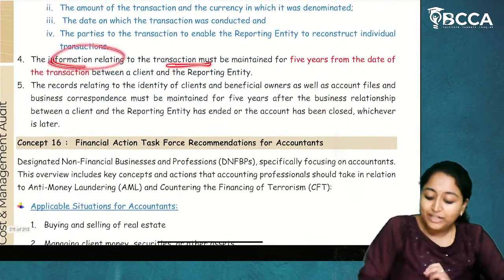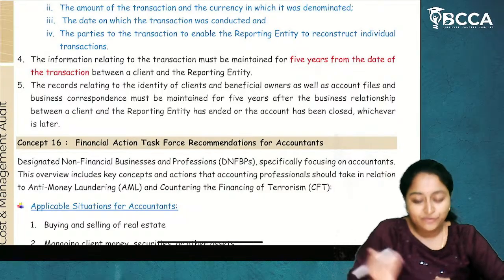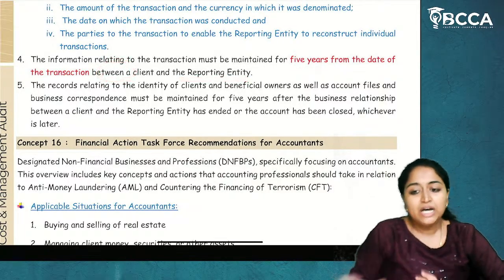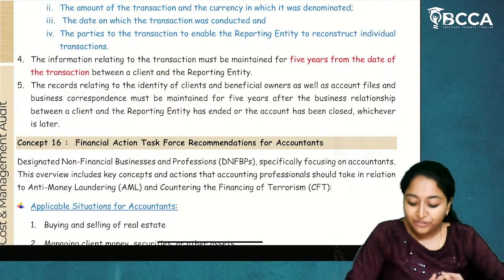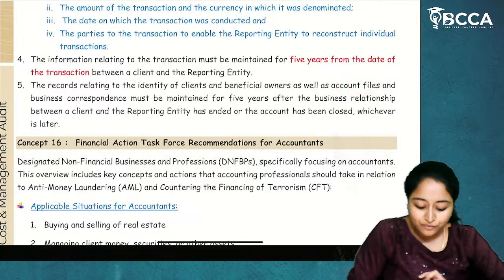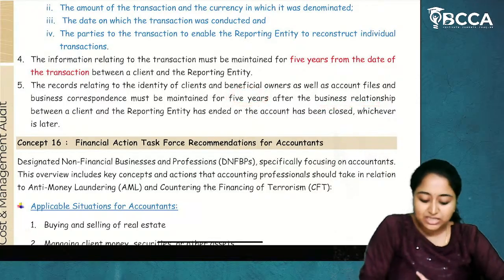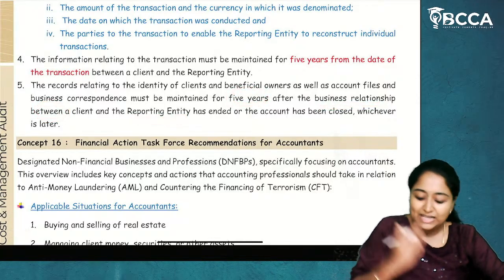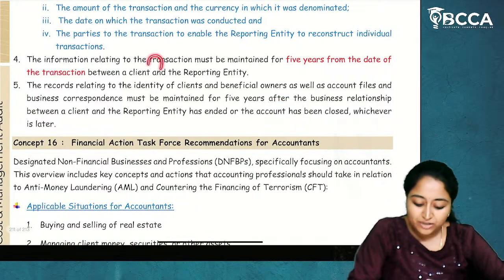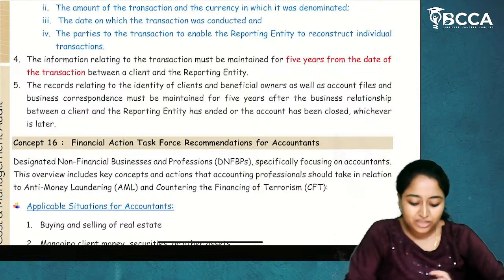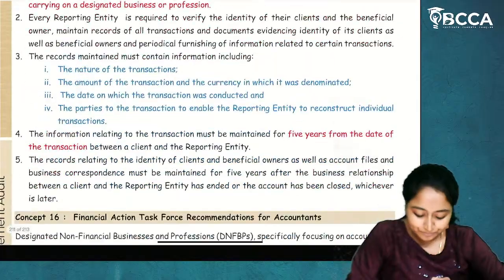The information relating to the transaction must be maintained for 5 years from the date of the transaction between the client and the reporting entity. And the records relating to the identity of the client's beneficial owner as well as the account files must be maintained for 5 years after the business relationship between client and reporting entity has ended or the account has been closed, whichever is later. So this is about the retention of records or maintaining of records by the reporting entity. I hope concept 15 is clear.